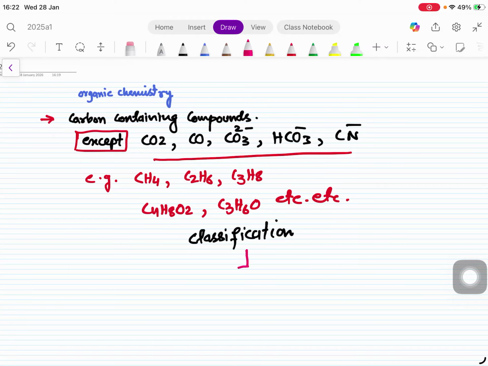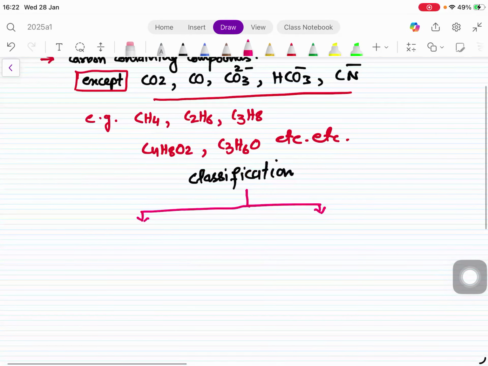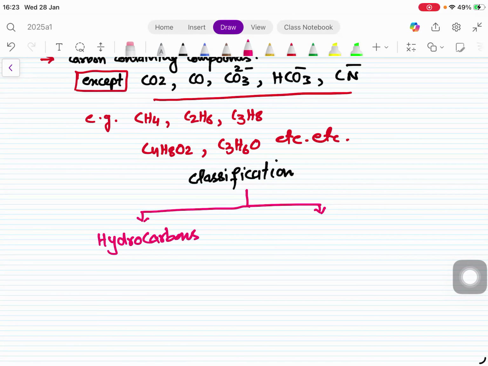So organic compounds are classified into two main parts. One is called hydrocarbons, which contain carbon and hydrogen only.